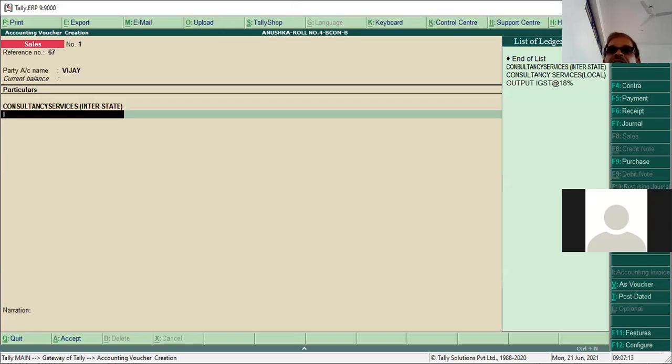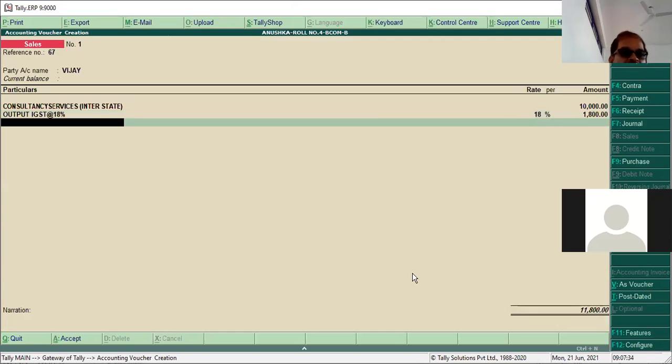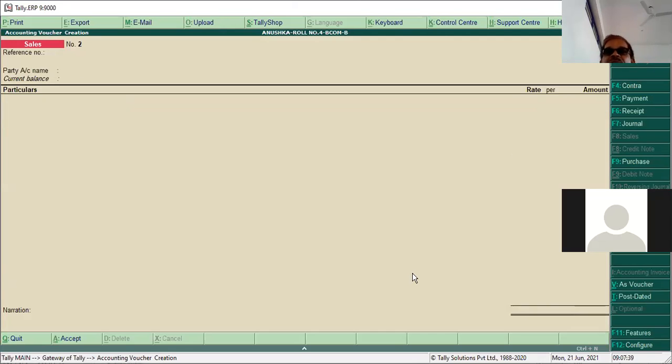Now, select IGST, output IGST, enter. Yes, it came. Okay, the amount came at 18%. Why? Because, so I just press Control A and save it. Why? Because I'll just explain to you.